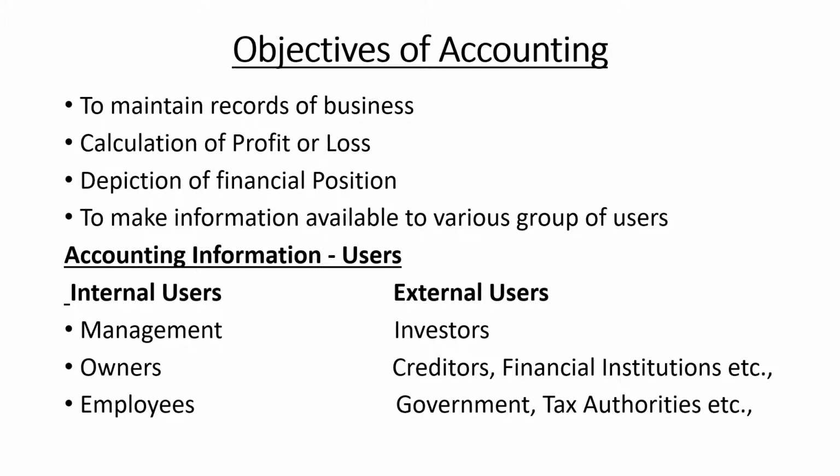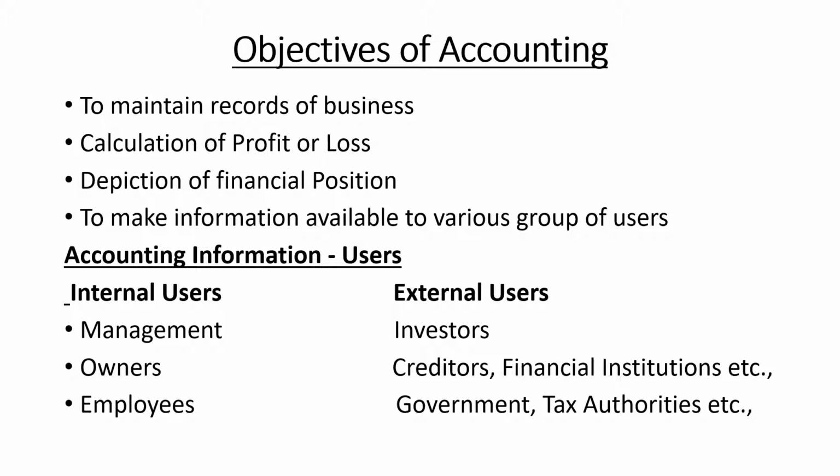Maintaining records helps the organization depict its results, like whether the company is earning profit or not, and to know its financial position. Whatever transaction comes into the organization, maintaining those records is the major objective of accounting.